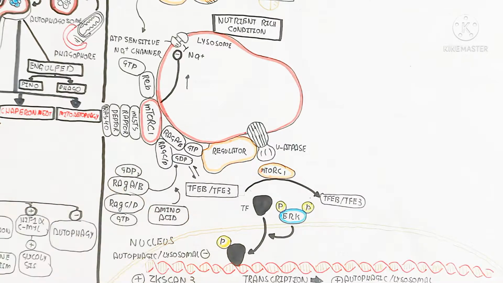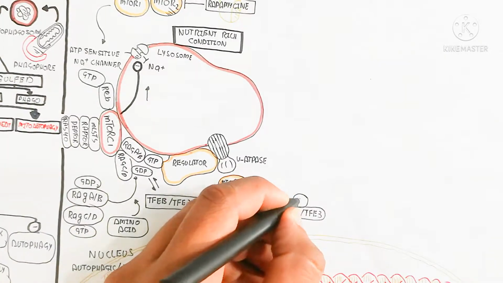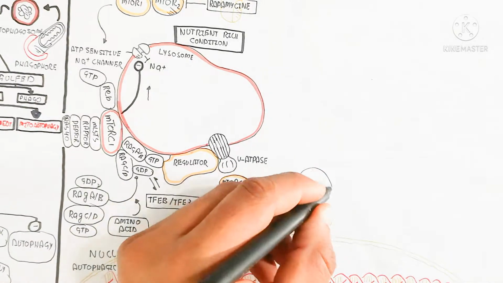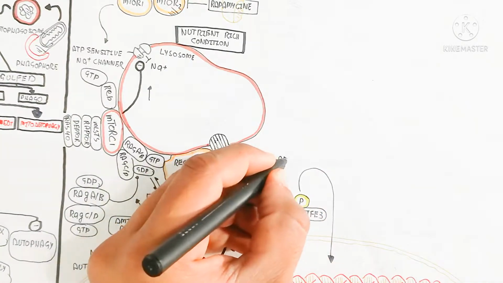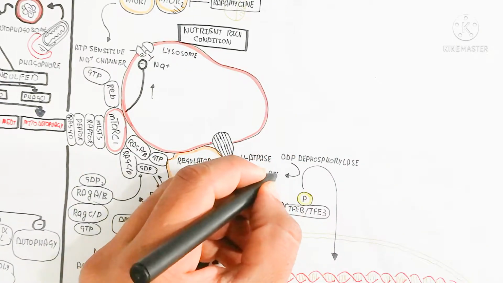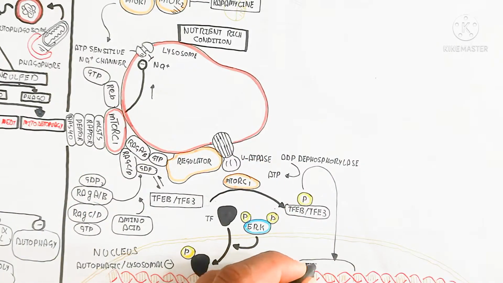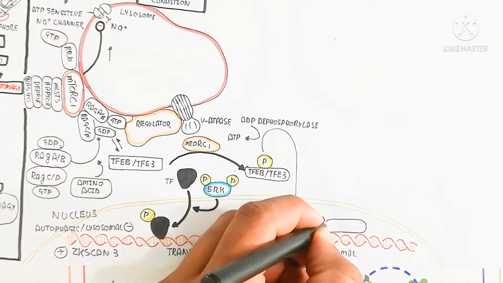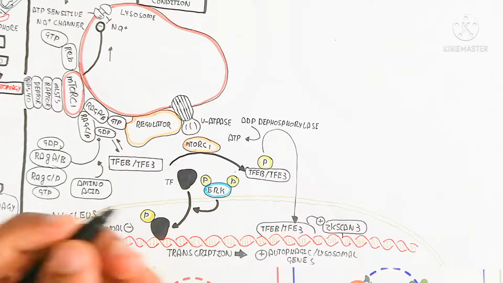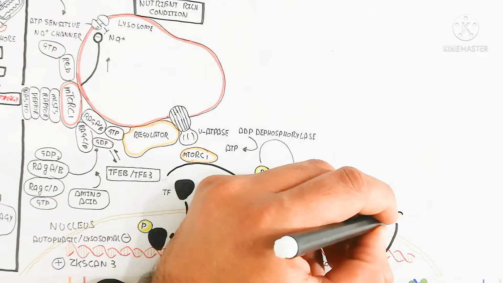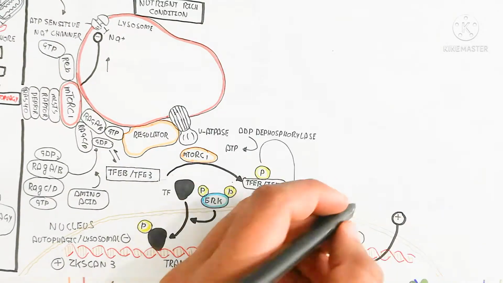And here is the TFEB, transcription factor EB, and transcription factor E3, with mTORC1 which activates. After this activation, due to the separation, so in this way you can see that when mTORC1 is removed, remember about that, we remove. So in this way it will be stimulated after the starvation condition.